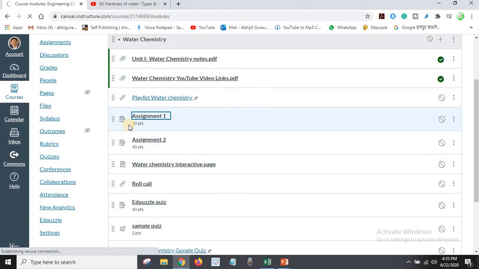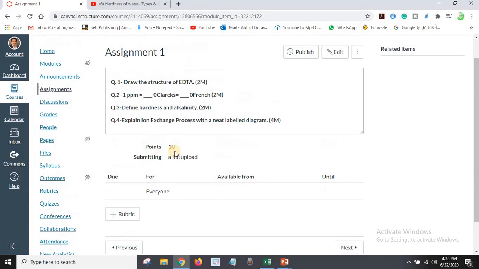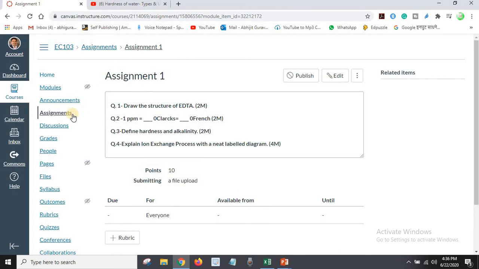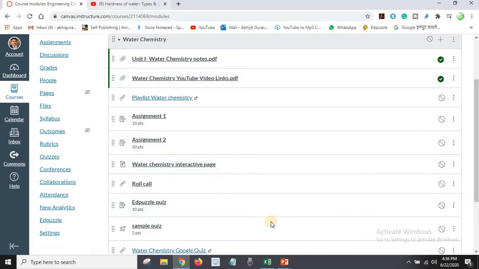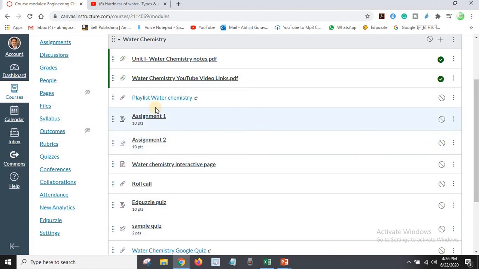Then assignment. So in assignments you can assign this to the students. There are 10 points to be given. So students are submitting that assignment in the form of PDF or Word document. Okay, so that is a file to be uploaded on this assignment. If you want to add rubrics, then there is a facility to add rubrics over here. Then similarly, assignment 2 is also given, as I have mentioned in my sample teaching plan. So there are two assignment tabs that are given here.